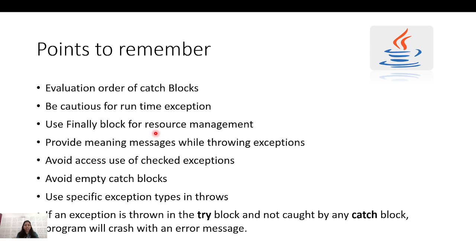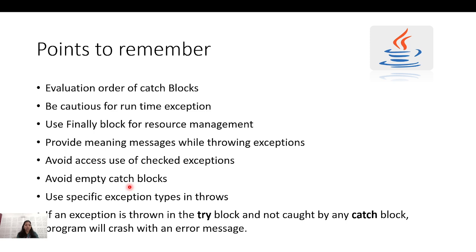Provide meaningful messages when you are throwing exceptions so that the developer can get the message easily while debugging. Avoid the excess use of checked exceptions. Avoid empty catch blocks. If you are catching the exception but leaving it empty, avoid that scenario.